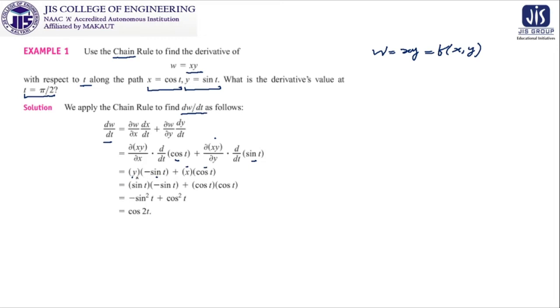So you see that here x and t and y all are coming. We have to convert it in terms of t only to make it easier, because the derivative's value at t equal to pi by 2 is asked. So in place of y, sin t, and in place of x, cos t is substituted in the next line, and the next line gives us minus sin square t plus cos square t, which is nothing but cos 2t. After getting this, if you substitute t equal to pi by 2 over here, you will get the desired value.